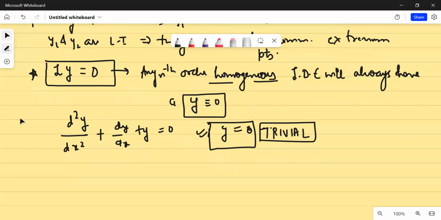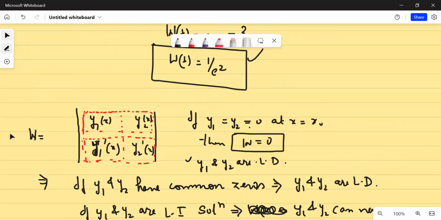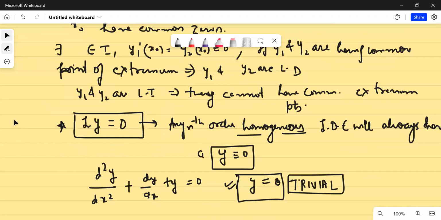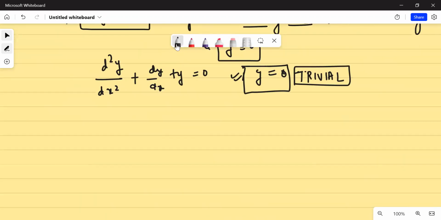So now coming to the last point of this entire thing. I fear teaching physics students, but let me try it. The Wronskian, I made it 0 in two possible fashions. One was to write the upper row as 0. If at some point your upper row is 0, that is, if at some point you have common roots, then your Wronskian is 0. And if at some point your lower row is 0, then your Wronskian would be 0.